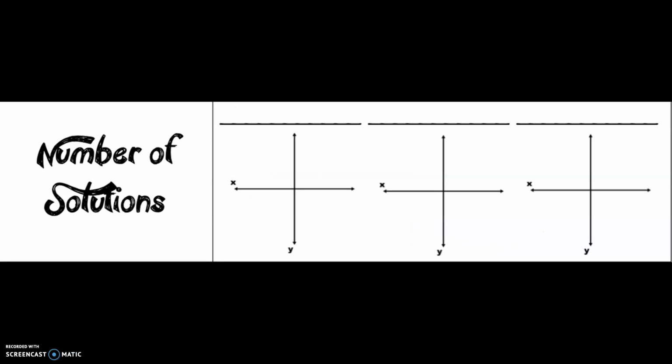Let's review what the number of solutions look like on a graph. When you have two solutions, or two roots, two zeros, remember that means you have two x-intercepts. So that means your parabola will cross the x-axis twice.